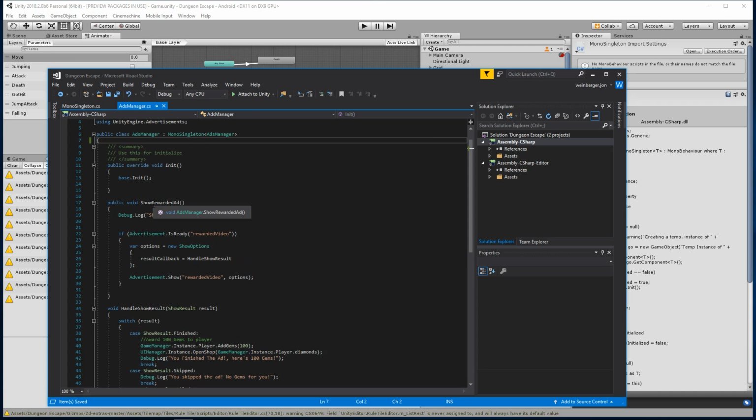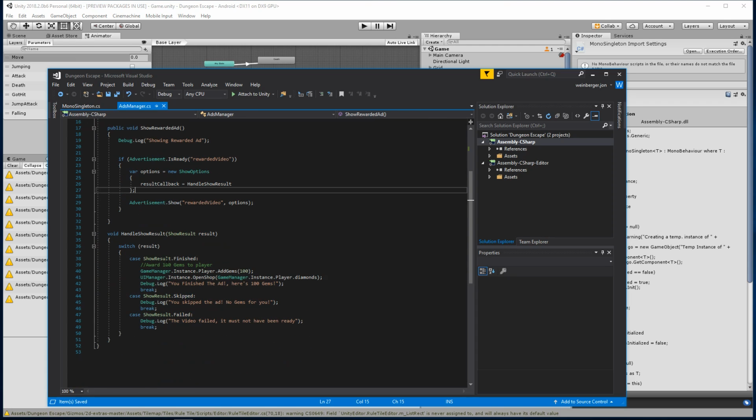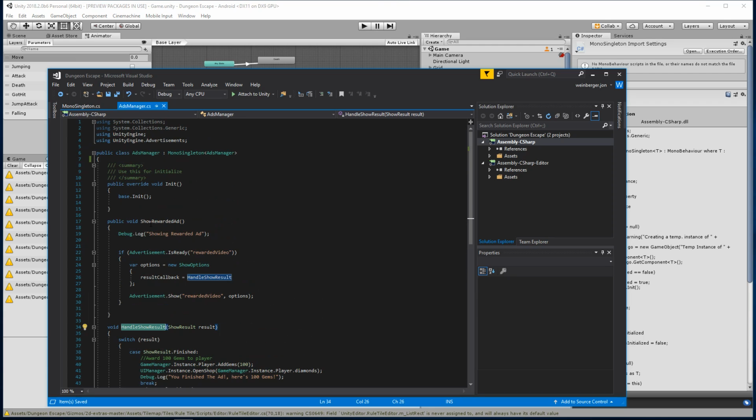So inside here I have ShowRewardedAd. This needs to be more modular to support both when you purchase items from the shop, as well as when you die and you want to respawn from the checkpoint. Currently this only works for our shop system, so I'm going to have to rewrite a lot of this. So the question comes down to, how do I want to do that?